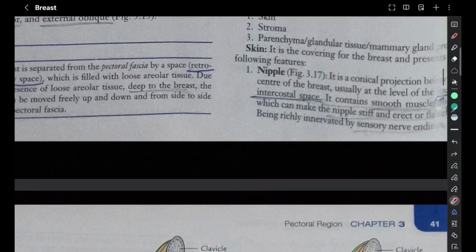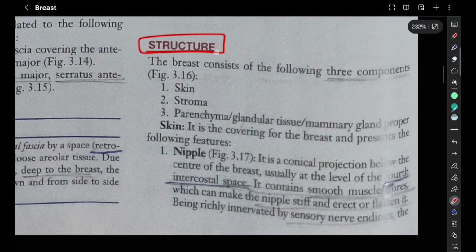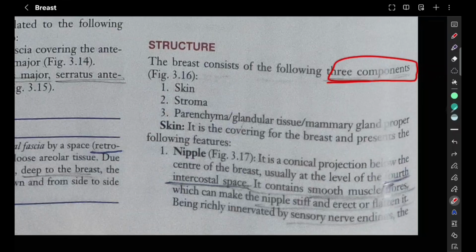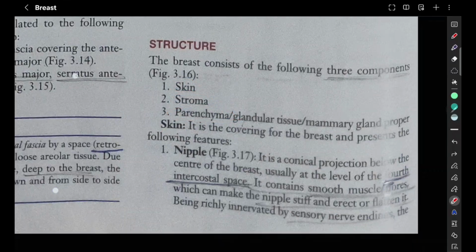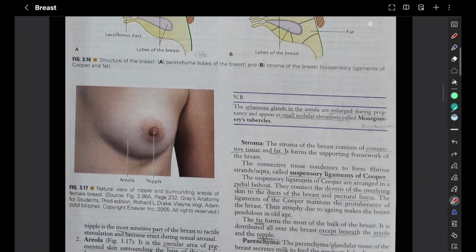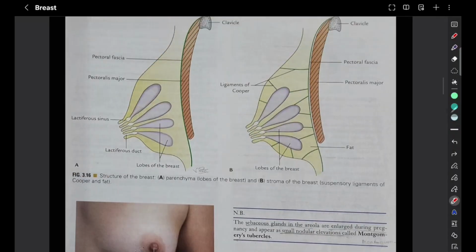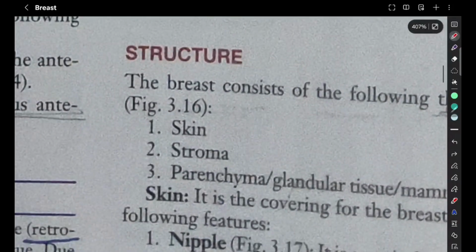Next is the structure. So coming to the structure, the breast consists of three components. So what are they? SSP, that is skin, stroma and the parenchyma or glandular tissue or mammary gland proper. While explaining the structure of the breast, we have three important components that we have to discuss. One is the skin, the other is the stroma and then the parenchyma. So starting off with skin, in the skin we are going to see nipple and areola.